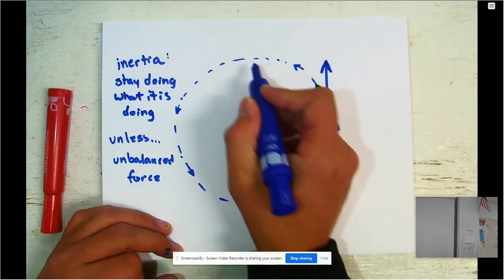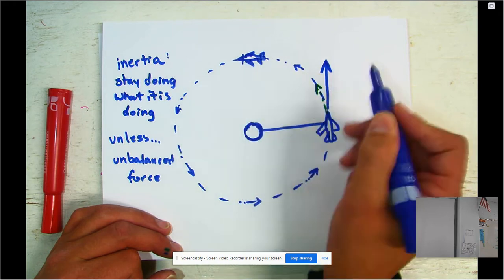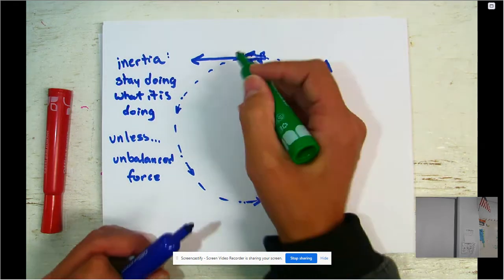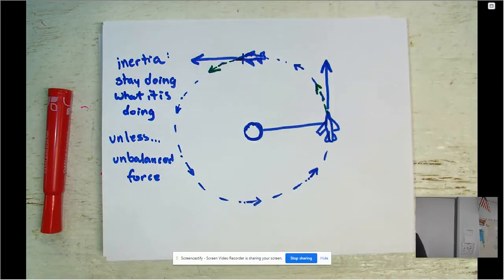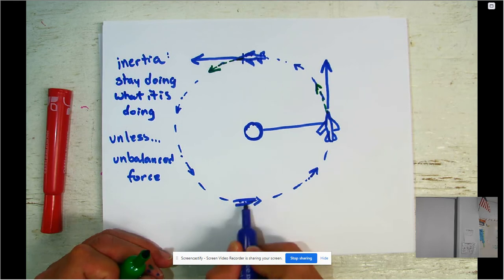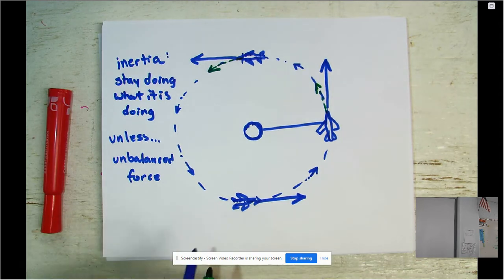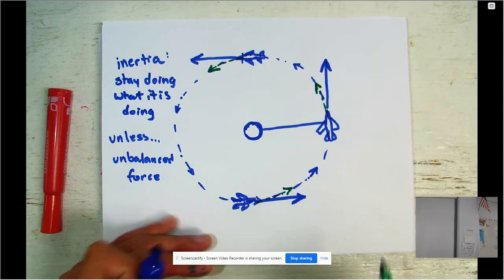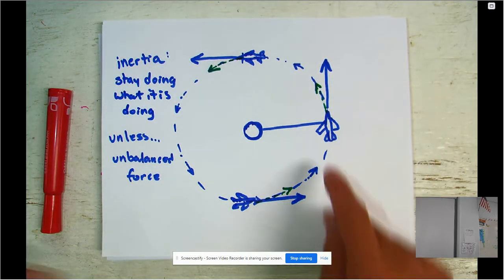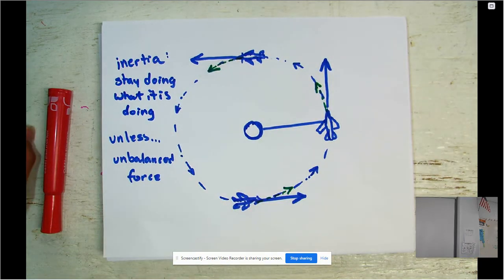And you could say anywhere. Let's say I put the plane right here at this point. It wants to move off in a straight line, but it can't. Instead, it follows this circular motion, and that would go for anywhere. Down here, here's our plane. It wants to move off in a straight line, but it can't. Again, it follows this circular motion. We can see and tell that it doesn't go off in a straight line, and you can do this yourself.